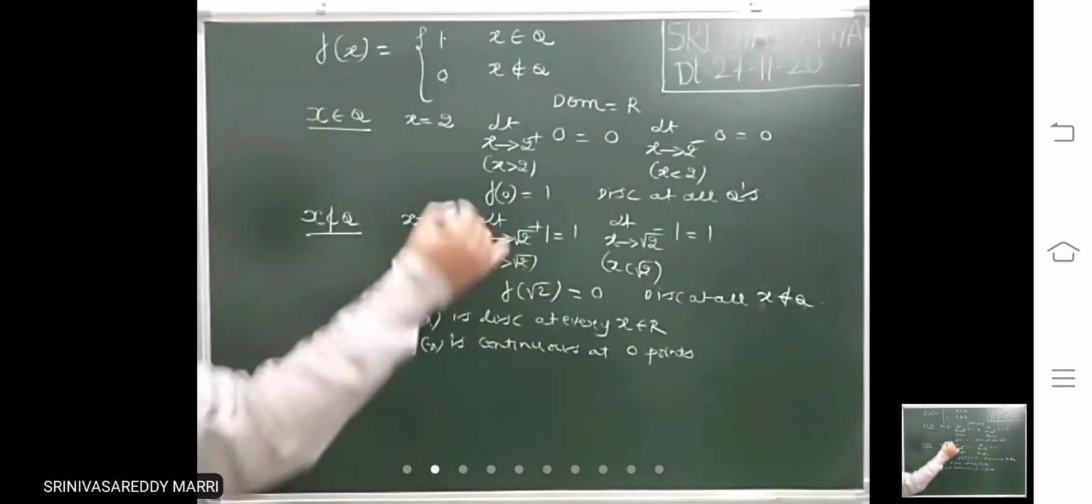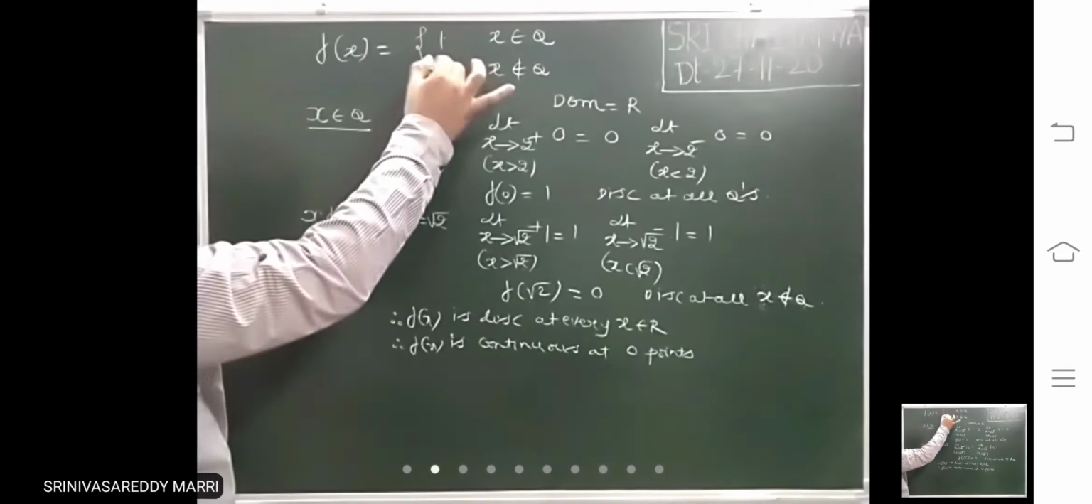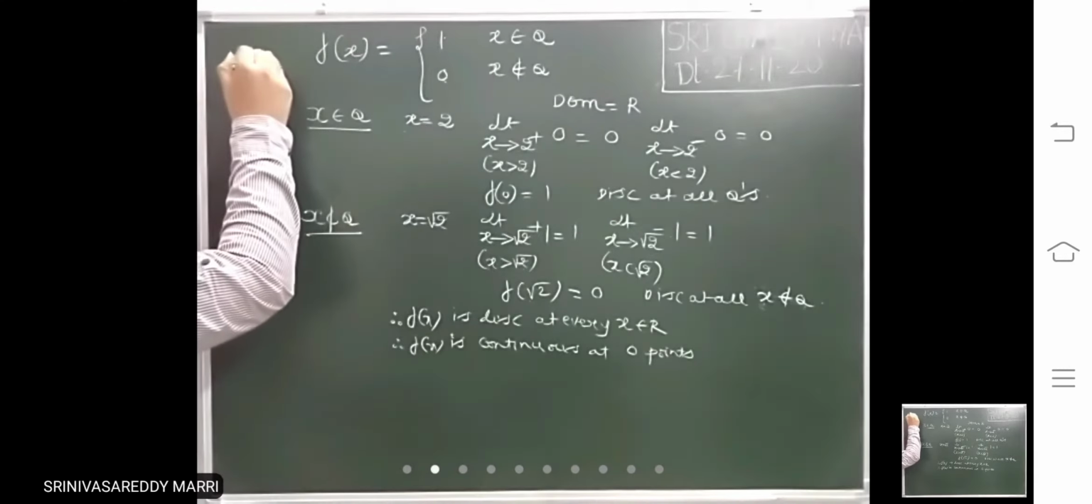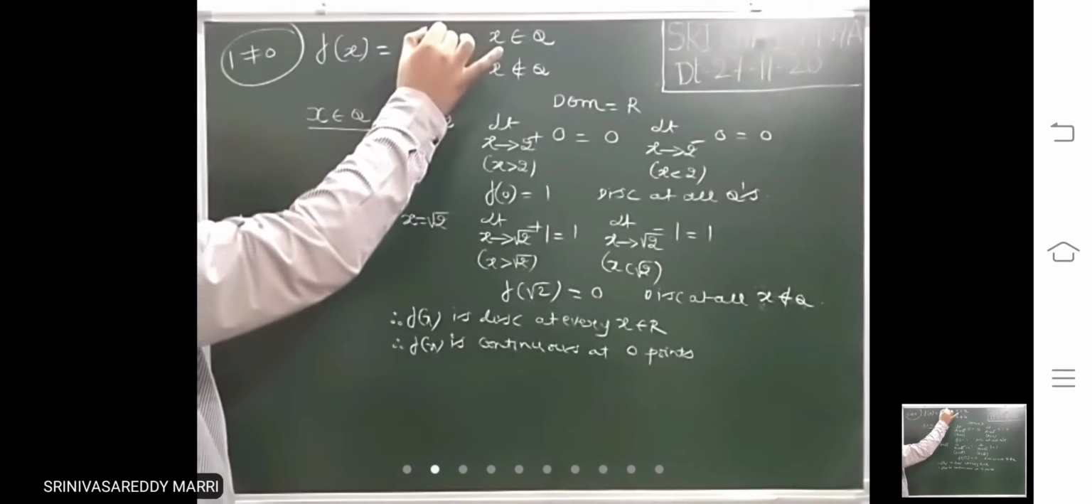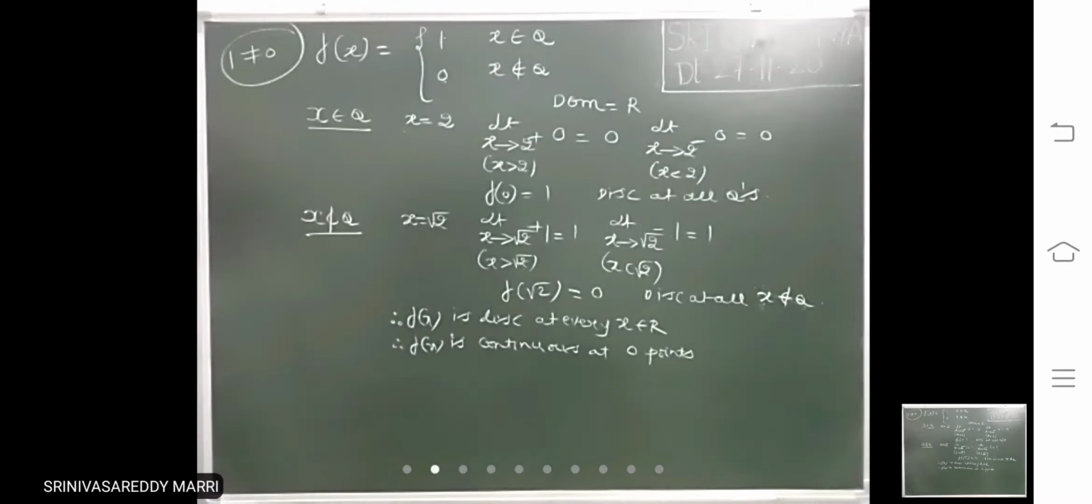So simply, when the function is defined like this, this is not equal to this. Look at it: 1 is here, 1 is here, 0 is here. 1 will never be equal to 0, right? If this and this are not equal, then there will be no points of continuity. Because these both will never be equal. If these both are equal, then the function is continuous at those points.